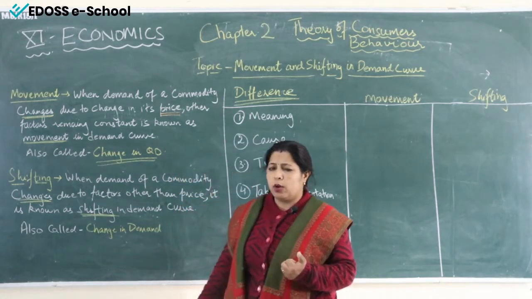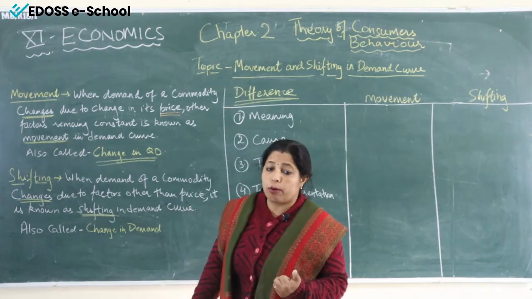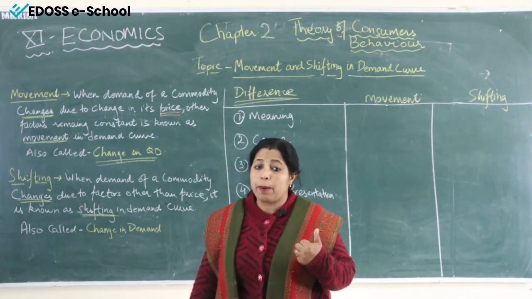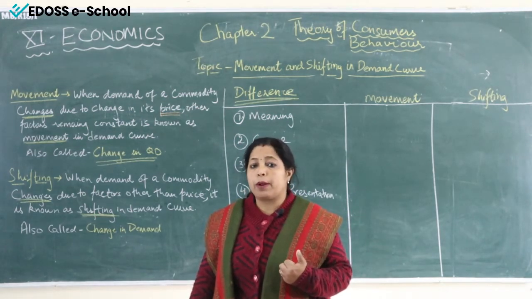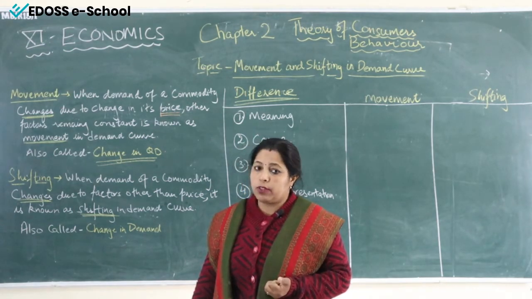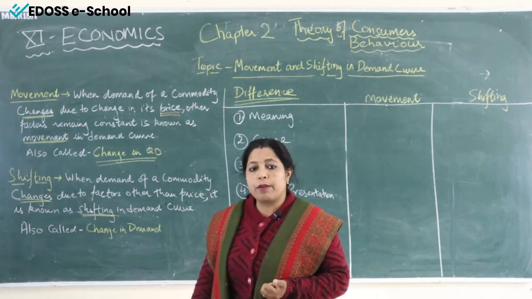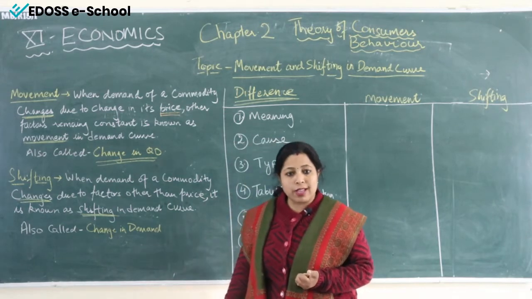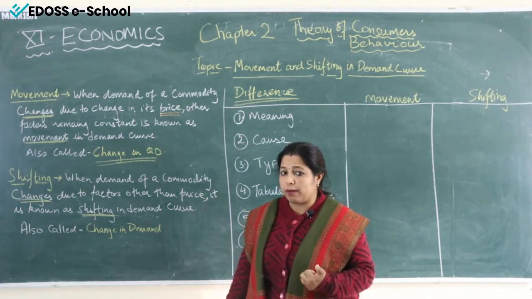Now here, what is the main concept we have to revise? We have already done the topic factors affecting demand and we have to revise the main part. All factors affecting demand include price of a commodity, price of related goods, income of the consumer, expectations of the consumer, taste and preference of the consumer, distribution of income, population size and other factors. These were the factors affecting demand.